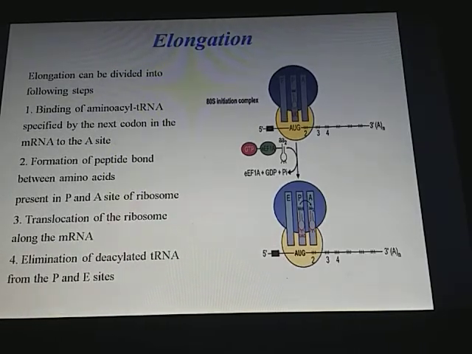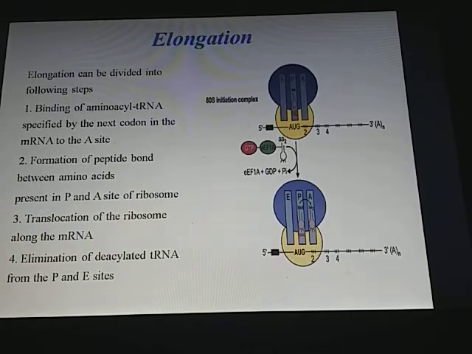So it starts with the binding of amino acyl tRNA specified by the next codon in the mRNA to the A site. Then there is a formation of peptide bond between the two amino acids present in the P site and A site of the ribosome. Then there is translocation of ribosome along with the mRNA.